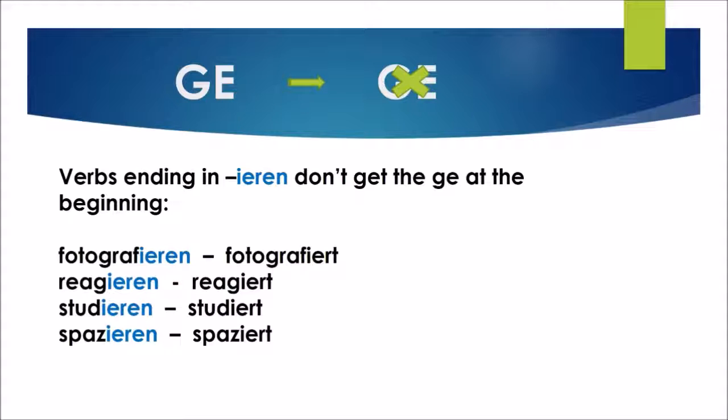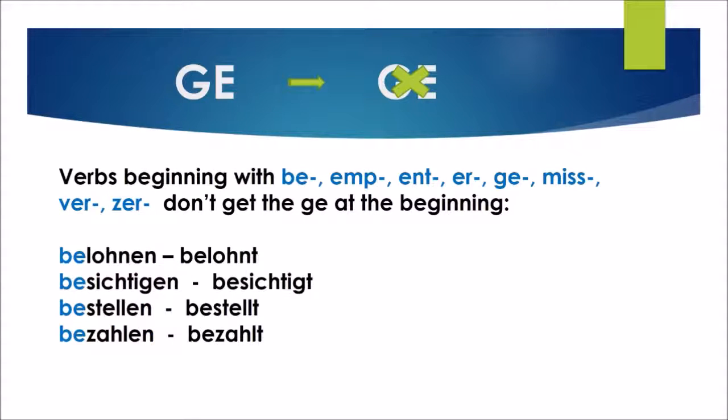Reagieren, the past participle is reagiert. Studieren, studiert. Spazieren, spaziert. Also verbs beginning with be, emp, ent, er, ge, miss, ver and zer don't get the ge at the beginning.